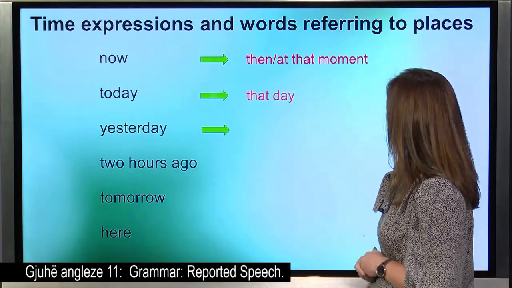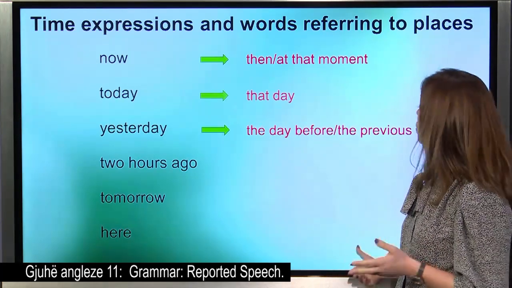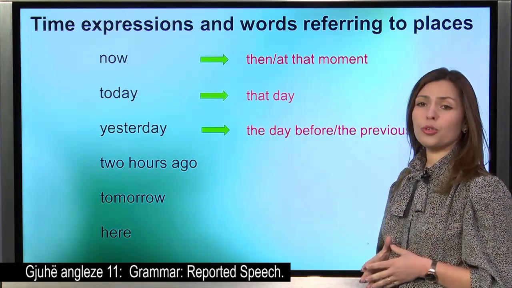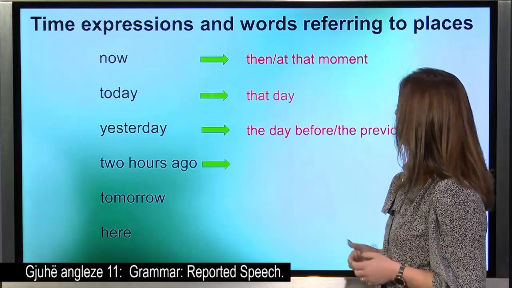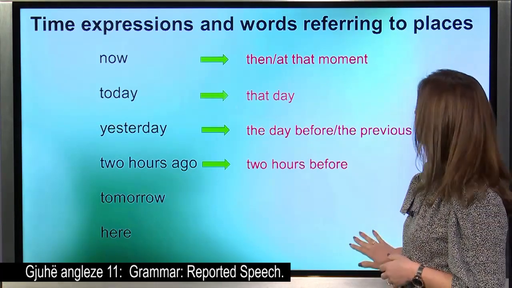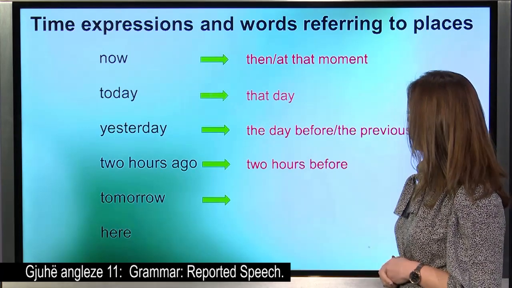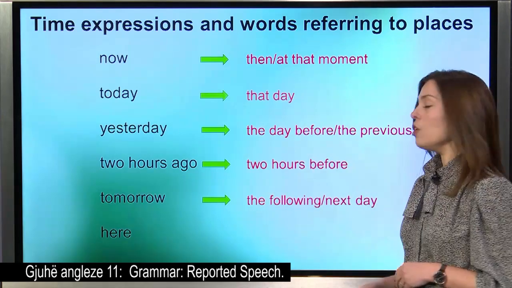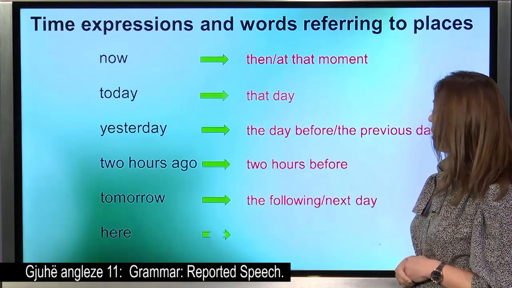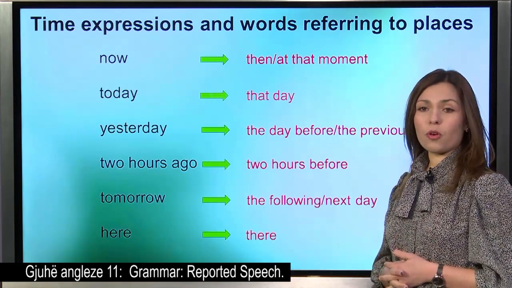Yesterday becomes the previous day or the day before. You can choose one of those two to use and not all of them. 2 hours ago becomes 2 hours before. Tomorrow becomes the day after or the following day. And here becomes there, of course.